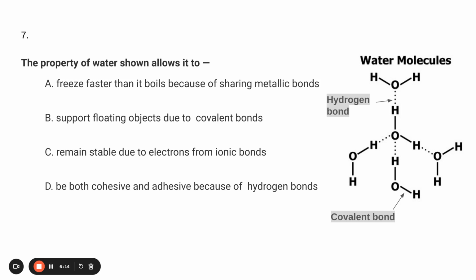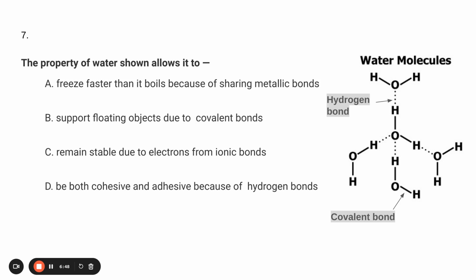Well, I went ahead and added to this diagram the label of the bonds involved in a water molecule. So the covalent bond is what holds a water molecule together. It holds the oxygen to the hydrogens by sharing a pair of electrons. And then the other bond represented by the dashed line is the hydrogen bond, or the water bond, that holds one water molecule to another. So it literally is the bond that holds water together.